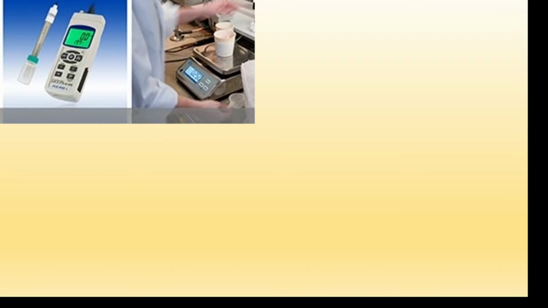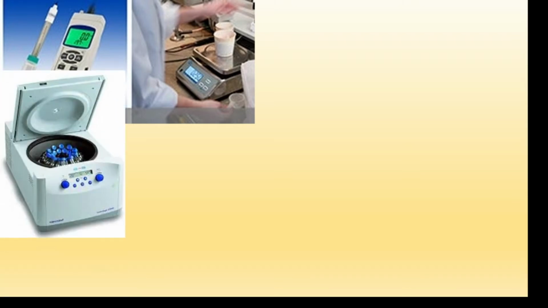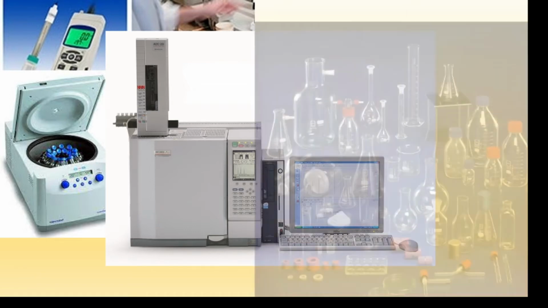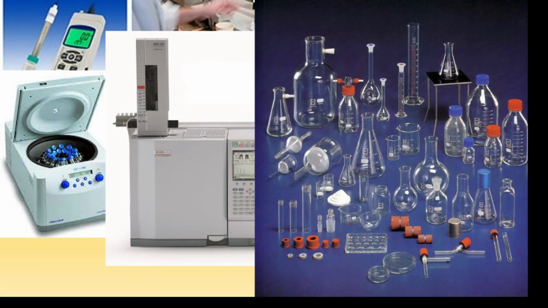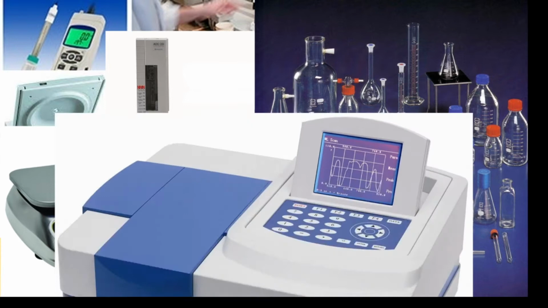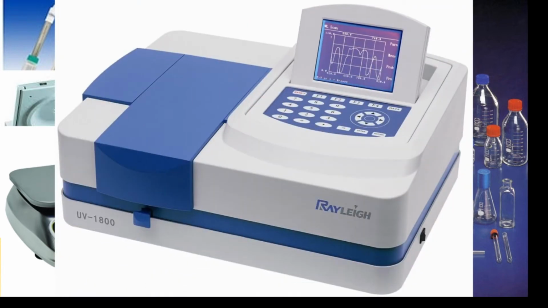So, for example, we can study the use of a pH meter in order to determine the acidity of a sample, a centrifuge, a gas chromatograph. That is one, it's very important nowadays in order to determine a lot of samples, glassware in general, and a spectrophotometer, right?